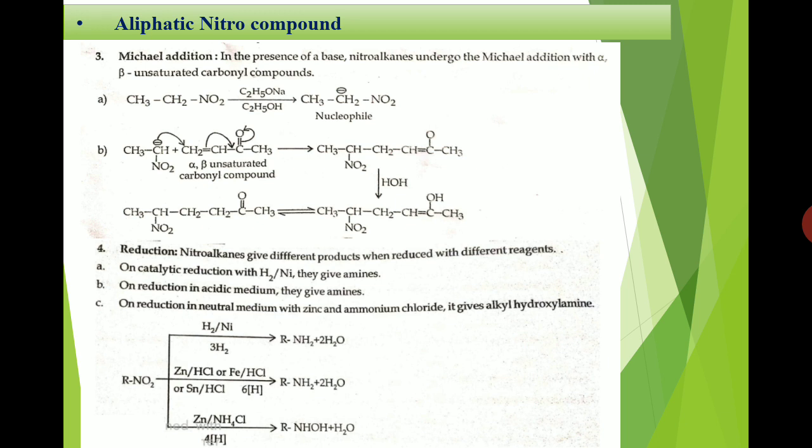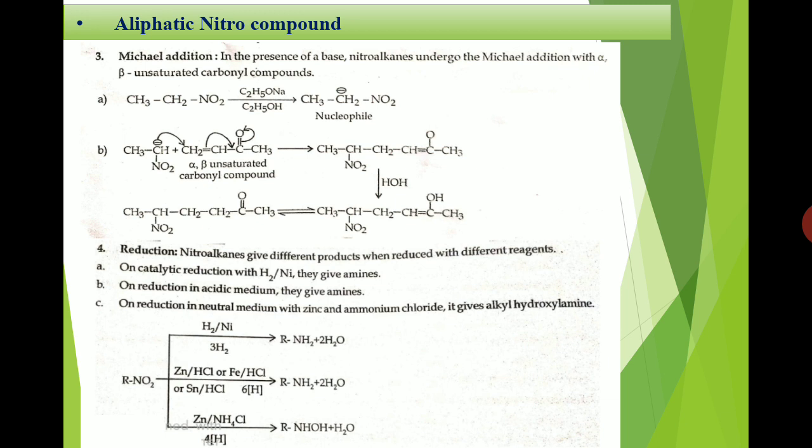Next reaction, reduction reactions. So nitroalkane undergoes reduction reactions by using different reagents. Okay, so here we are using 3 different reagents and their conditions are also different. So the first reduction reaction is carried out by using a catalyst. Here we are using Raney nickel as a catalyst, and a hydrogenation reaction is carried out. Hydrogenation reaction means addition of hydrogen. So in this reduction reaction, the two oxygens of the nitro group will be removed and 2 hydrogens will be added. Overall the nitro group is reduced into an amine.